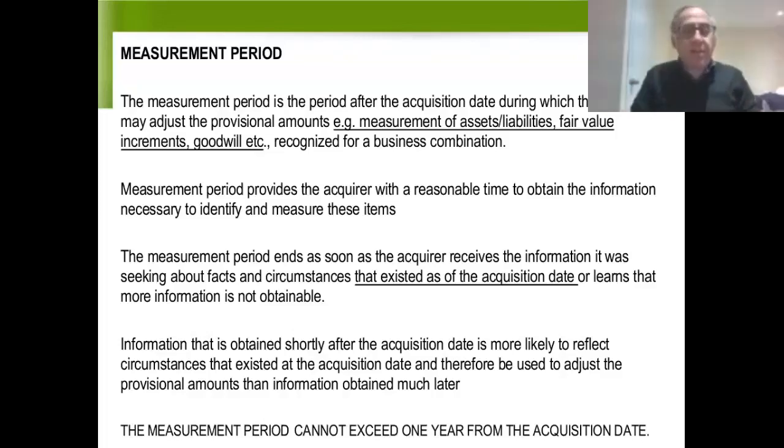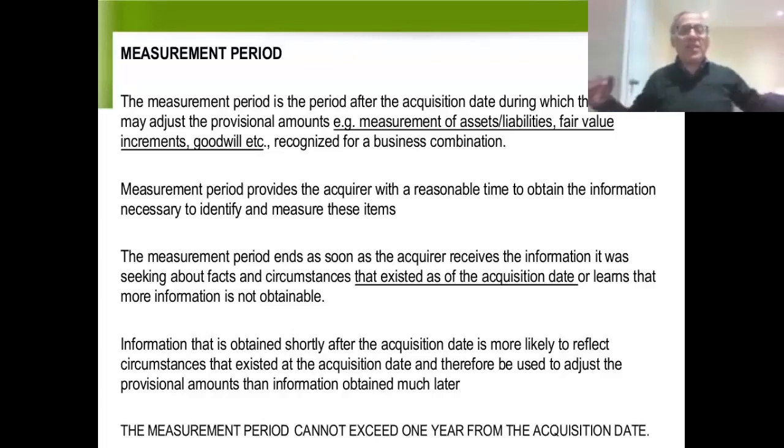Let's assume the year end is December 31st and the acquisition, for example, takes place in mid-November. Company A, the acquirer, is a public company and they want to have their statements out a month after year end. So if their year end is December 31st, by January 31st, they want their statements out. The acquisition took place November 15th, a month and a half before year end, another month after year end to prepare the statements. So there's only 2.5 months from the date of acquisition to prepare the financial statements.